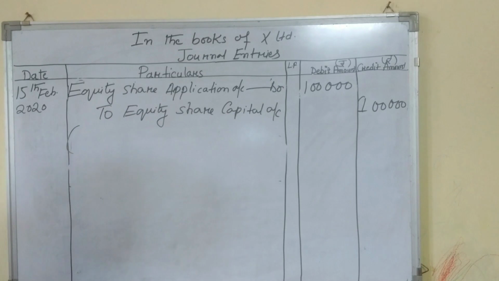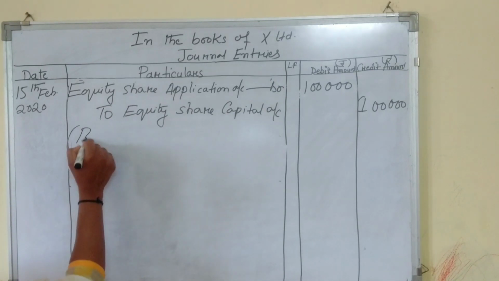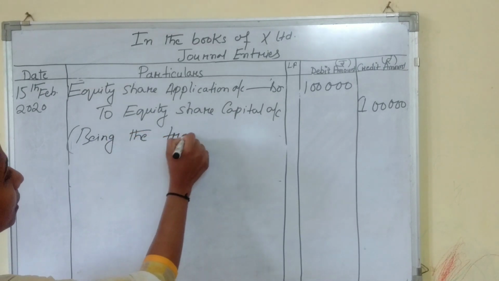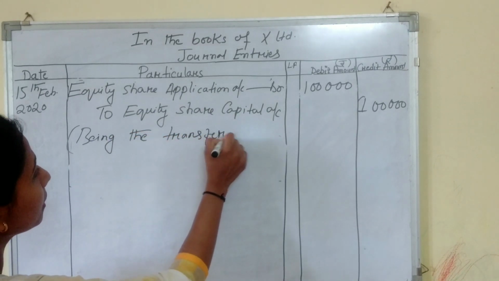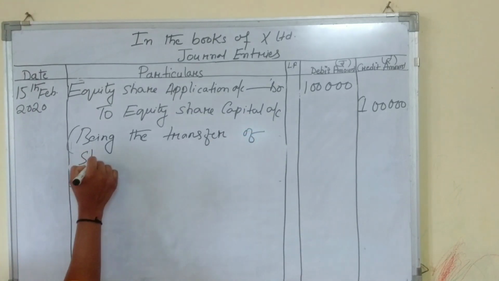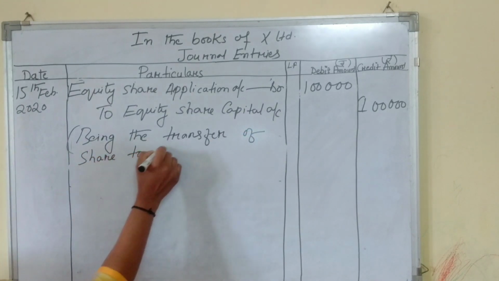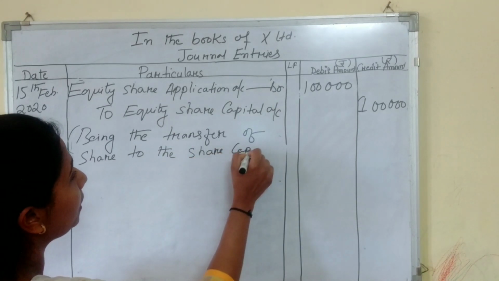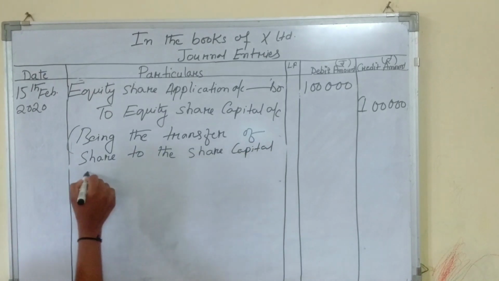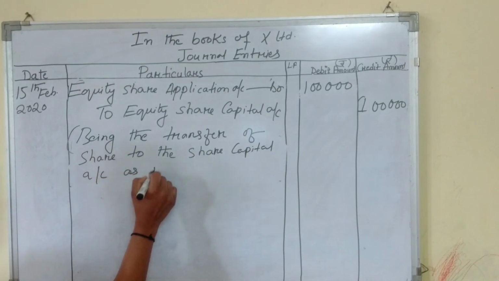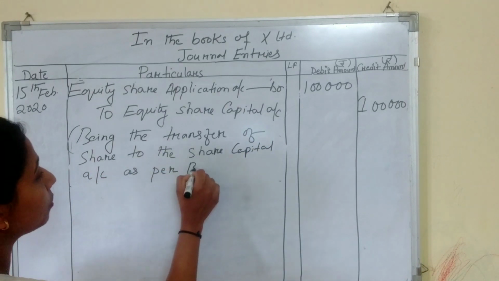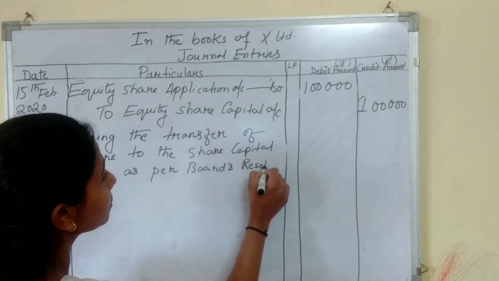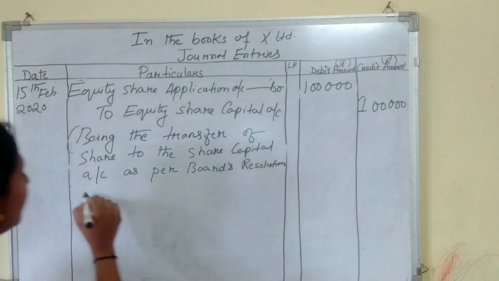Then write the narration. Being the transfer of share application money to the share capital account as per board's resolution number.